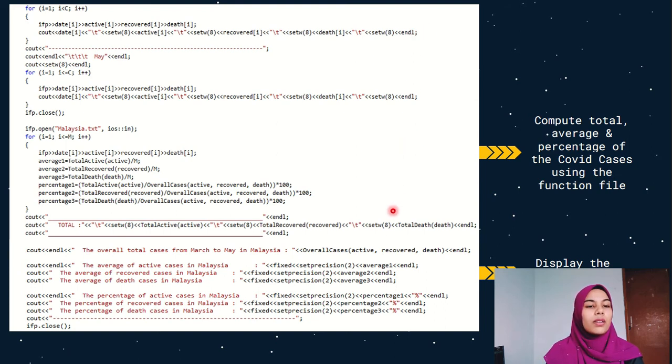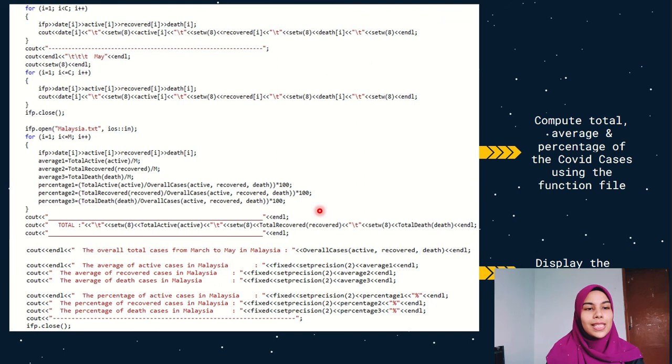First, here we call the text file. We have three for loops with n values of 30 and 31 to display the data for 3 months, which are March, April, and May. After displaying the data, we close the text file, and then we open it again since we use a different for loop with a different value, where to compute the total, average, and percentage we use an n value of 92.